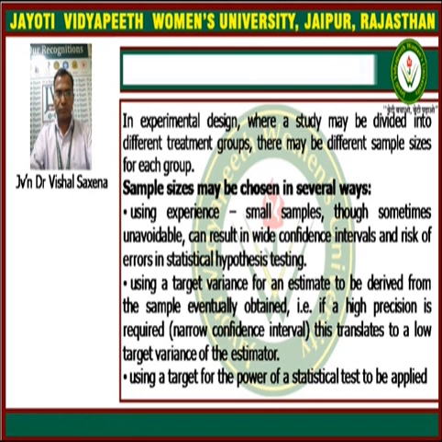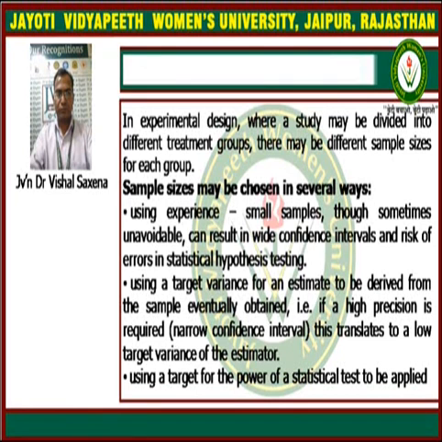Sample sizes may be chosen in several different ways. First, using experience: small samples, though sometimes unavoidable, can result in wide confidence intervals and risk of errors in statistical hypothesis testing.